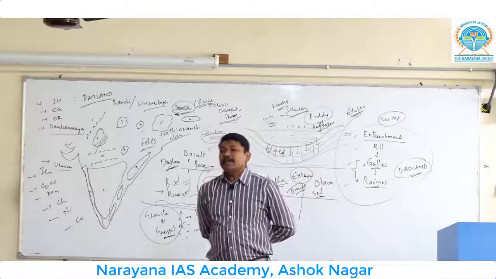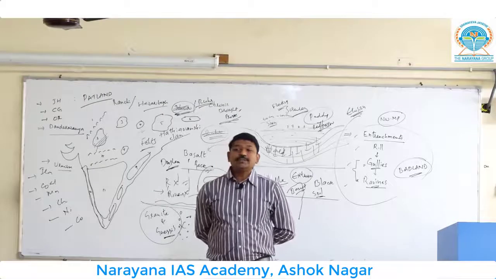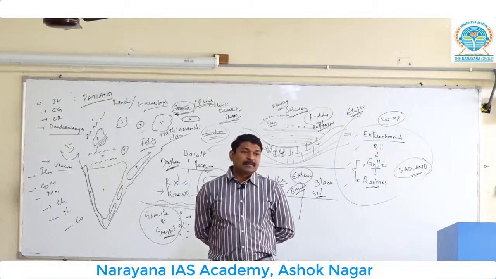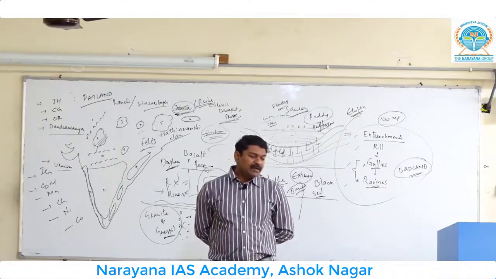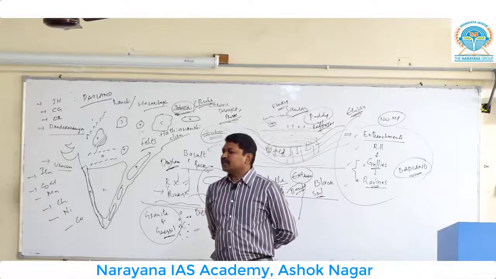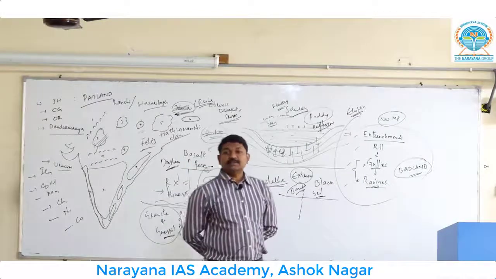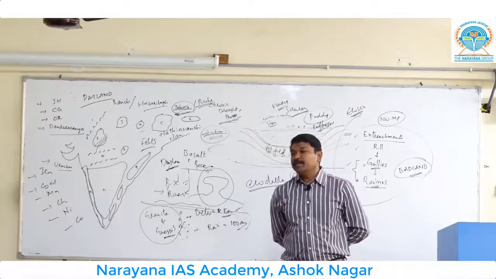like Mayurbhanj, Keonjhar, Sundargarh. Sundargarh is there. Again, very close to Chhattisgarh and Jharkhand, right? Mayurbhanj again close to Chhattisgarh, Jharkhand. On the boundary only you can find all these things. Keonjhar, Mayurbhanj, then Sundargarh. All of them are the areas where you can find a very rich mineral belt.